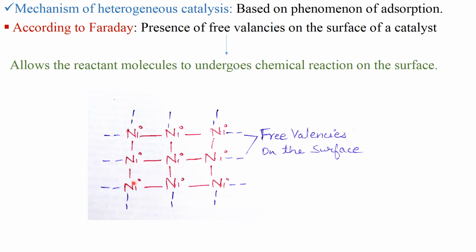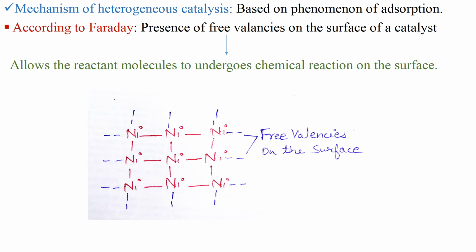See, this is a nickel catalyst, and this catalyst possesses these dashes, free valencies, all around. In these free valencies, what happens? Reactant molecules come and get adsorbed, and undergo chemical reaction. This is according to Faraday.